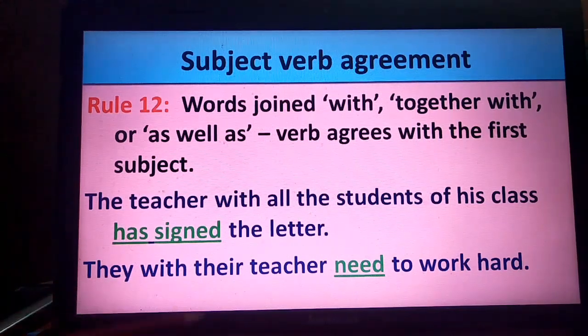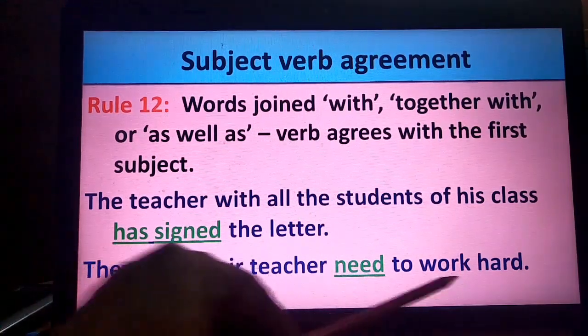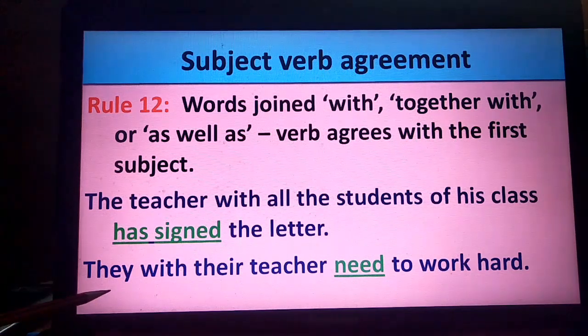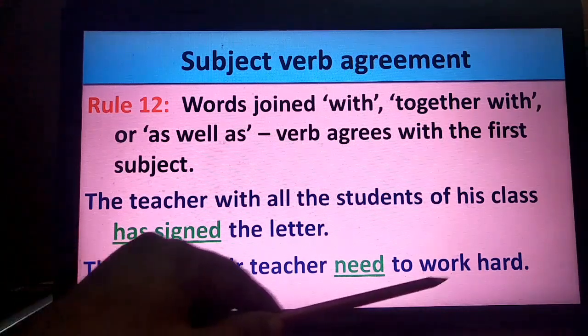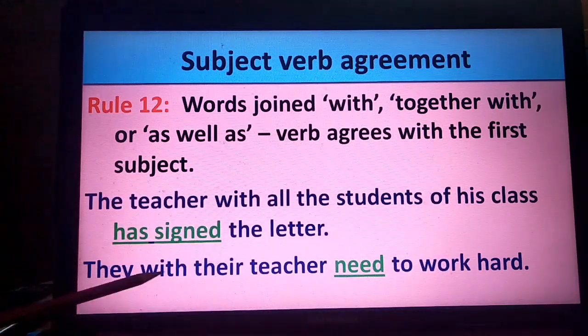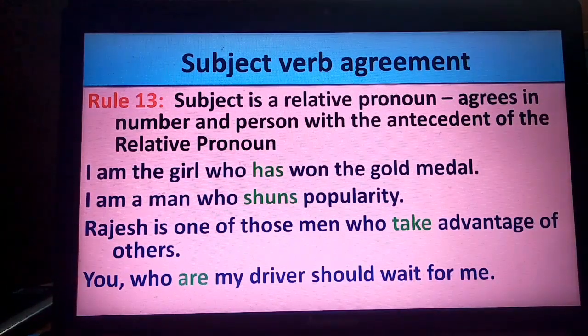They with their teacher need to work hard. They is the subject. With is again used for joining. They with their teacher is plural, therefore the verb has to be in plural form.